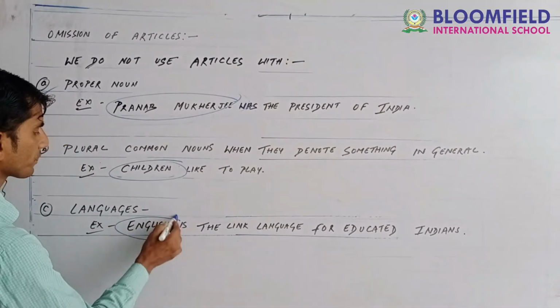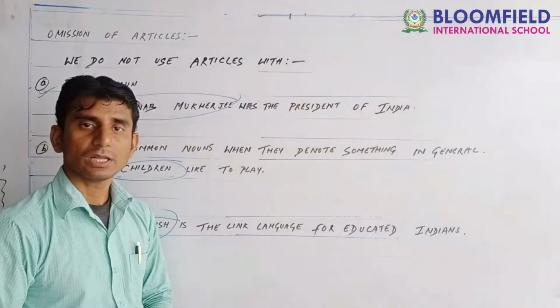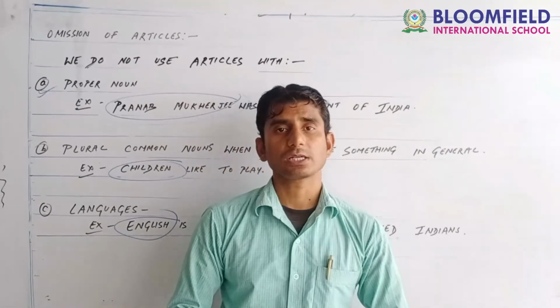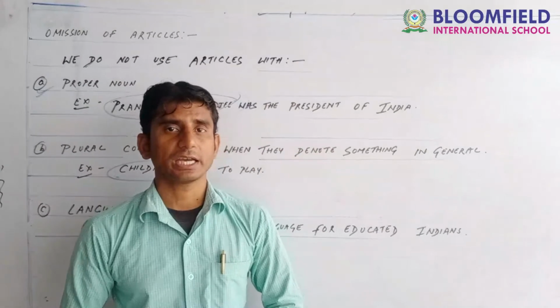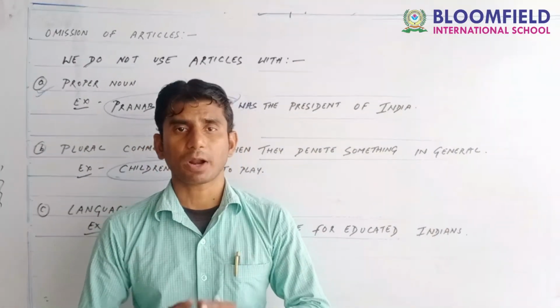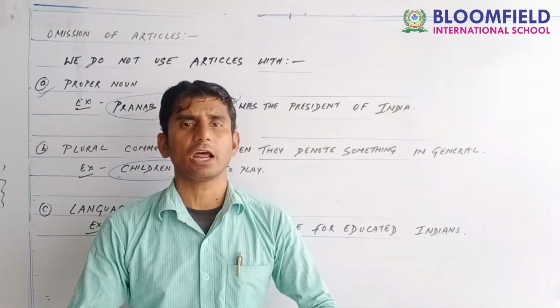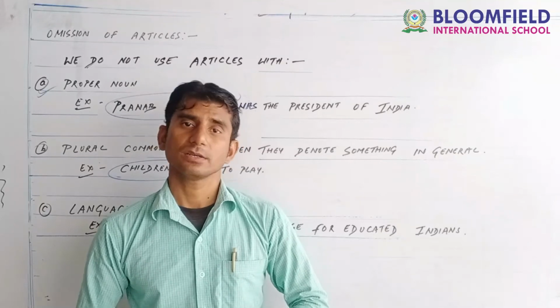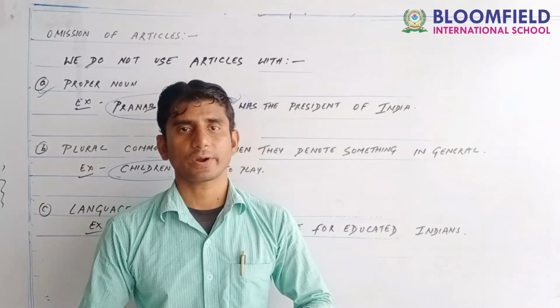Clear, guys? I always request you to note it down, because omission of articles is very necessary for you all, and I promise that it is going to be very helpful for you in your grammar portion, as well as while speaking and writing.